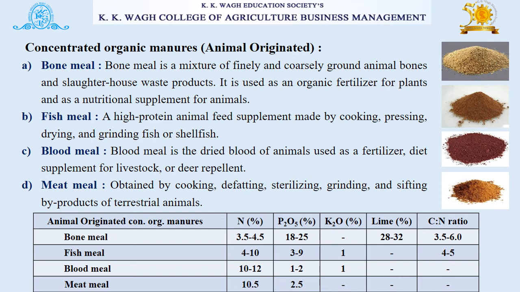So in this table, you can see the composition of animal originated concentrated organic manures. Bone meal has about 3.5 to 4.5% of nitrogen, 18 to 25% of P2O5, lime about 28 to 32%, and C:N ratio about 3.5 to 6. Likewise, you can see the composition of fish meal, blood meal and meat meal here in this table.